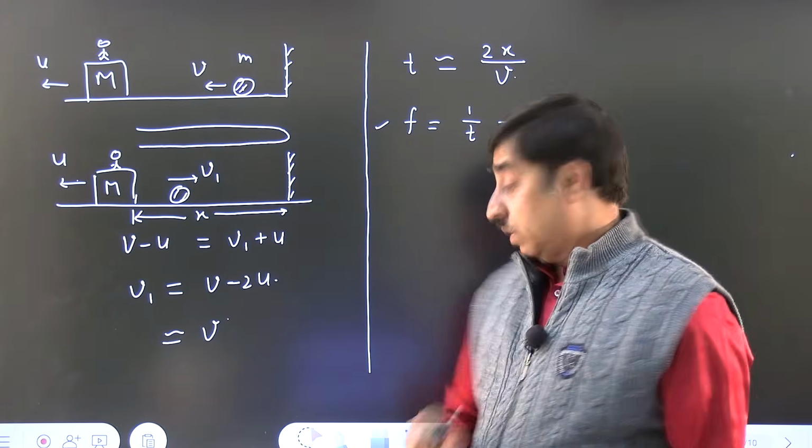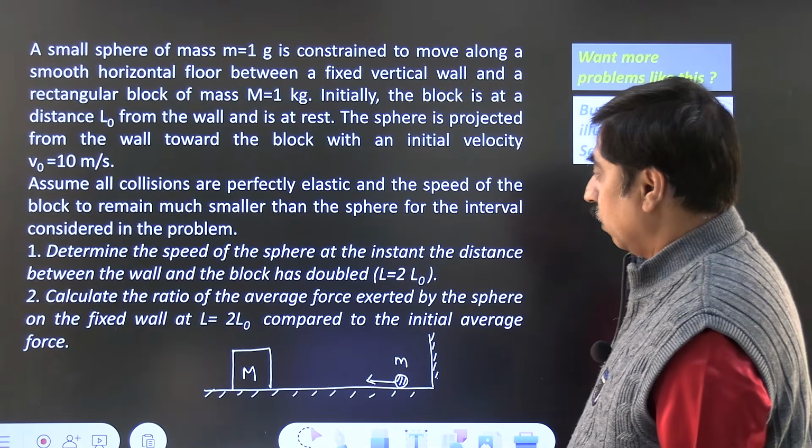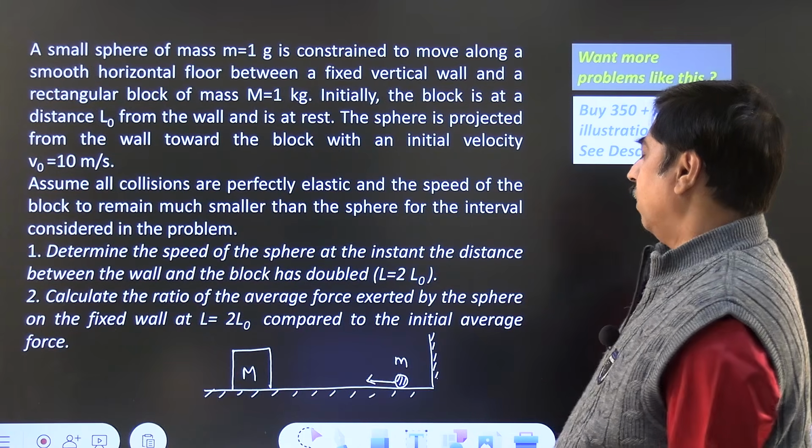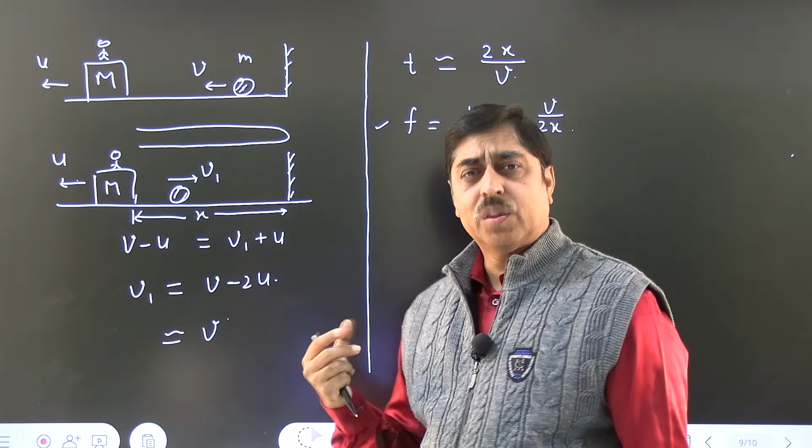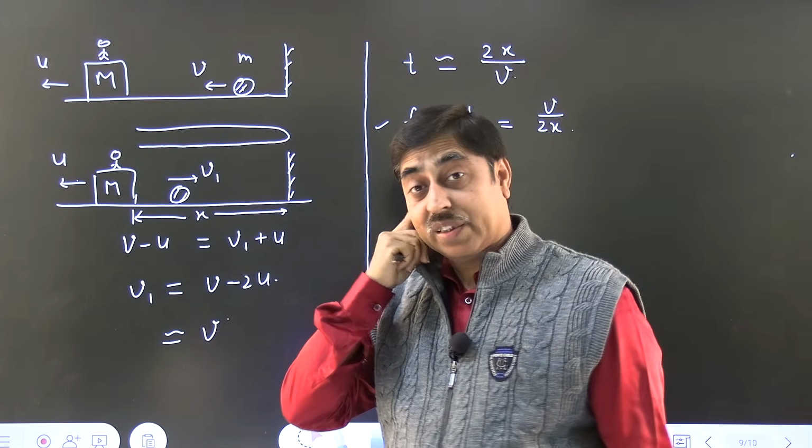Okay, the question asks a very different thing. I forgot the question actually. Determine the speed of the sphere at the instant the distance. Okay. We have to relate the speed of the ball and this separation x.